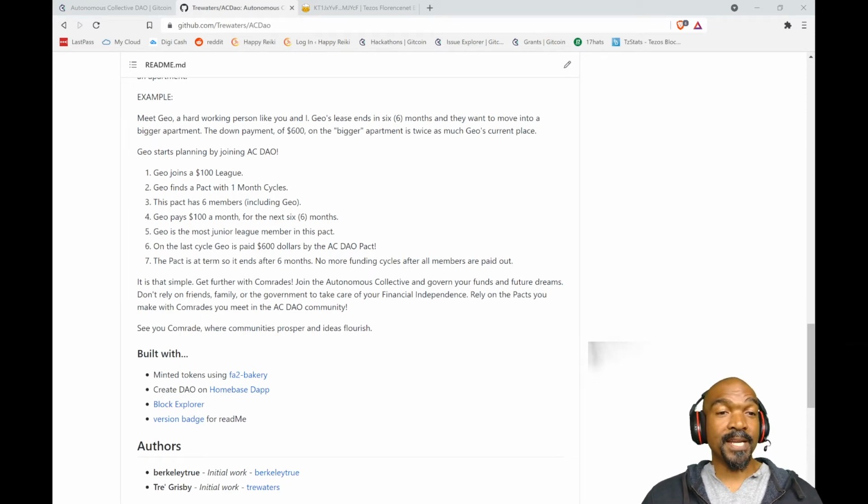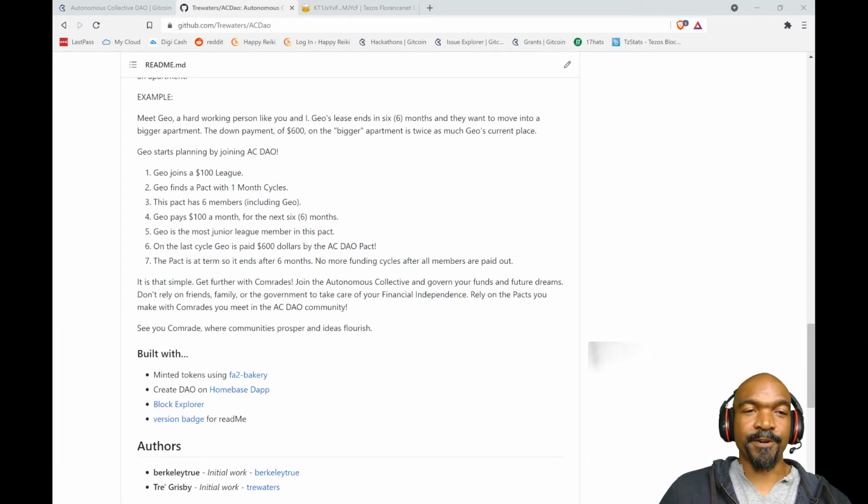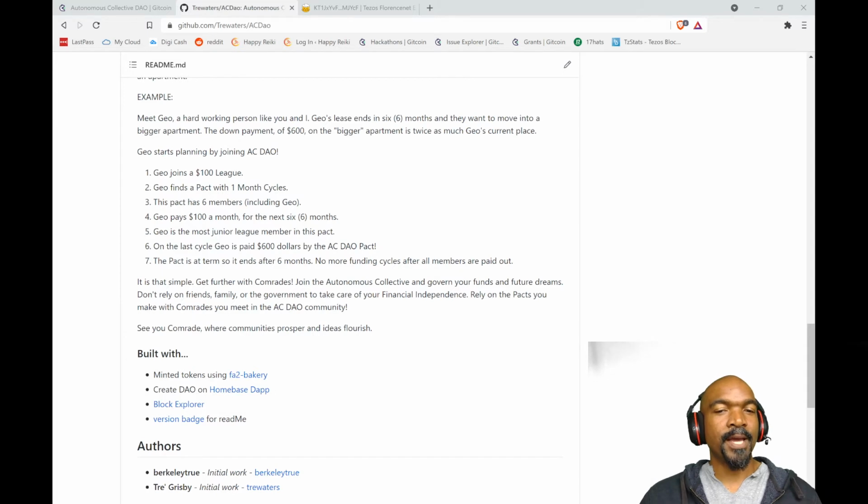So this would be somebody else who's created a pact that's looking for members, and every member is going to pay $100 every month. This sounds great to Geo because Geo has 6 months left on the lease, and so Geo finds a pact with 6 members in the $100 league. Now, Geo is going to pay $100 a month for the next 6 months.